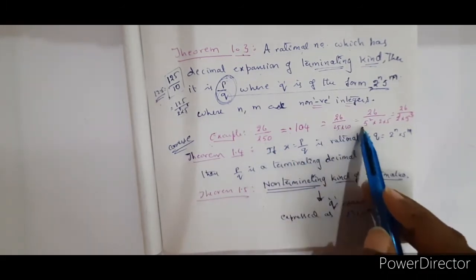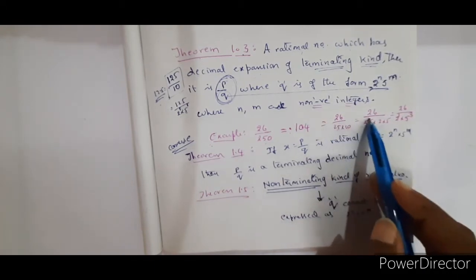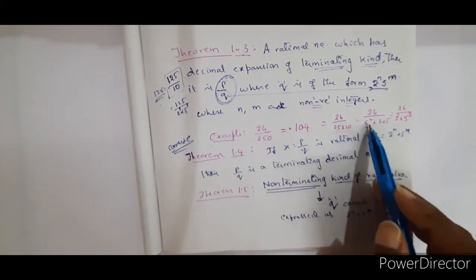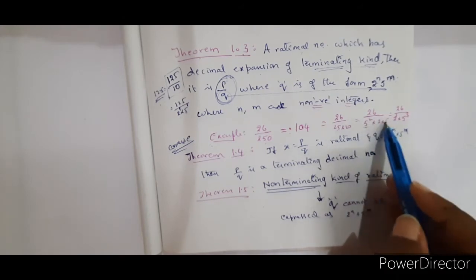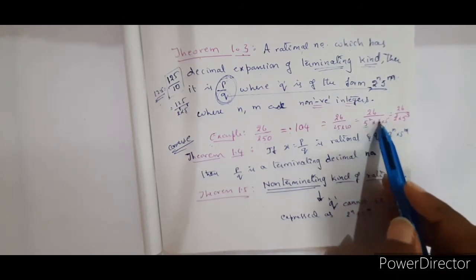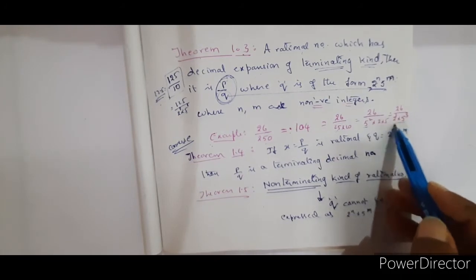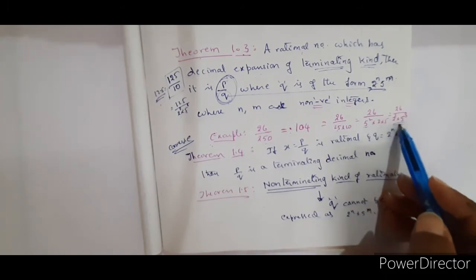But what is 25? 5 square. What is 10? 2 into 5. So 25 I wrote as 5 square, and 10 I wrote as 2 into 5. Now if I see the powers, 5 square into 5 power 1 is 5 cube, and this is 2 power 1. So this is expressed as 26 by 2 power 1 into 5 cube. Clear? So it is expressed in the 2 power n into 5 power m form.